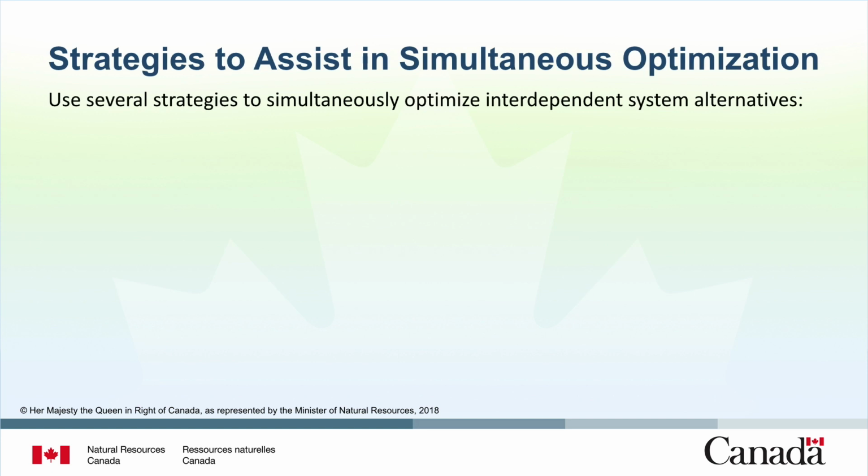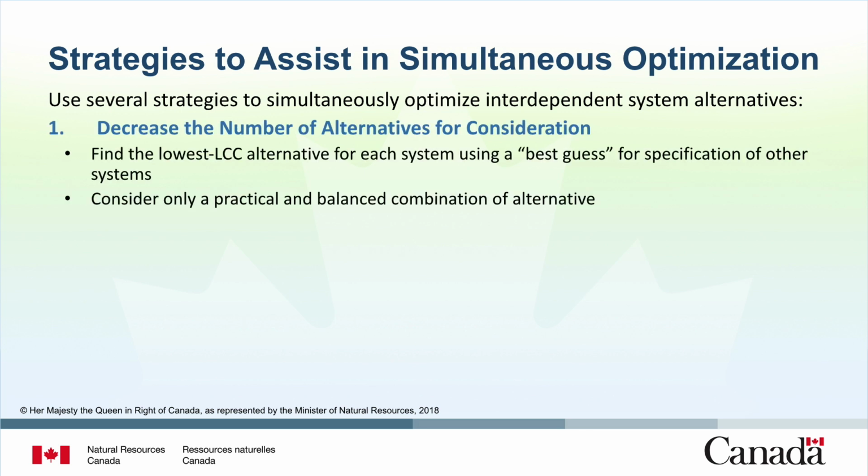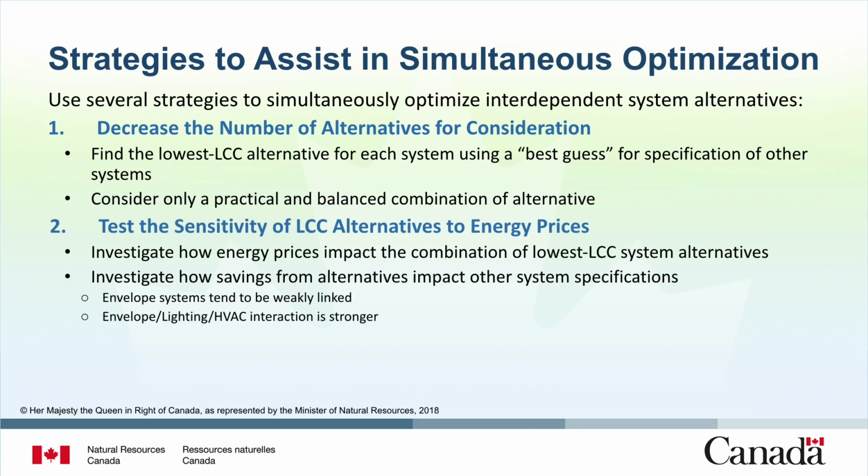You can use several strategies to assist with simultaneously optimizing interdependent system alternatives. First, decrease the number of alternatives under consideration by finding the lowest LCC alternative for each system using a best guess for specifications of other systems, and considering only practical and balanced combinations of project alternatives. For instance, it might be unwise to first add PV to a building with uninsulated walls. In most cases, it would be more cost-effective to install insulation first and then add PV to offset already reduced costs.